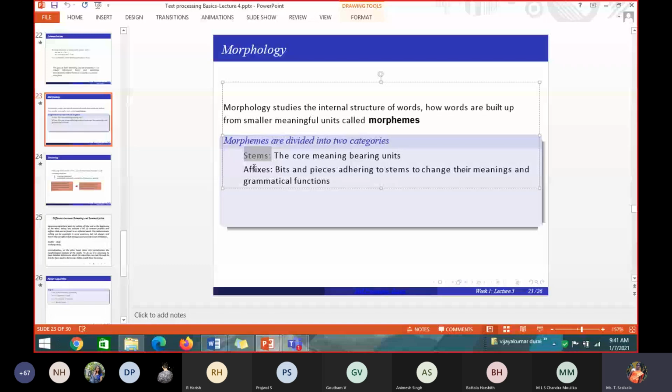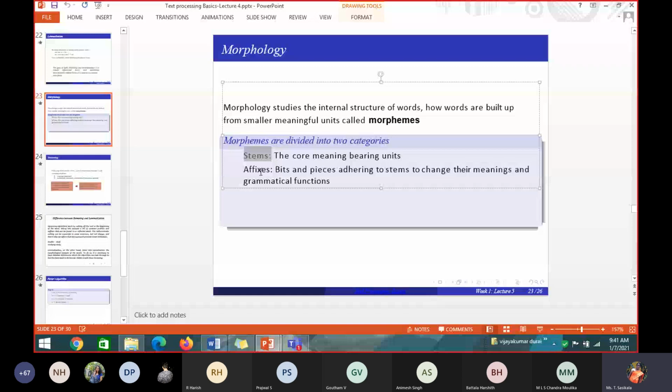If you study the internal structure of the word, we have a stem word, that is a root word, plus the affixes or suffixes which will be added. Sometimes it will be added. If I have dog, only the stem word, we have a root word dog. There is no suffix or affix added to it. Okay, singing, sings, singed. So sing is a root word. Ed is added as a suffix to make it past tense, singed, like that.